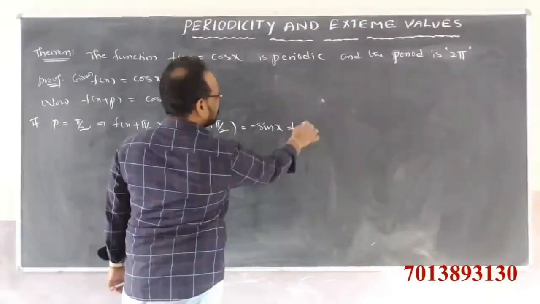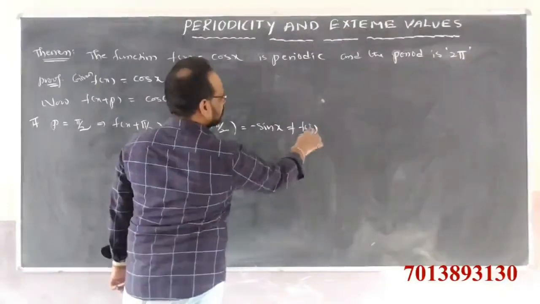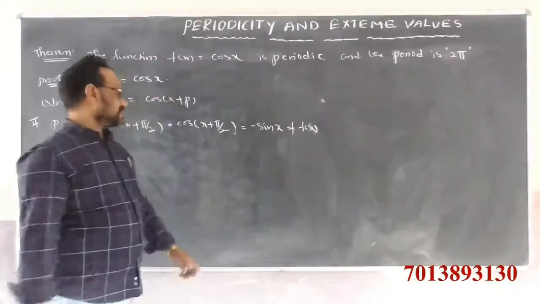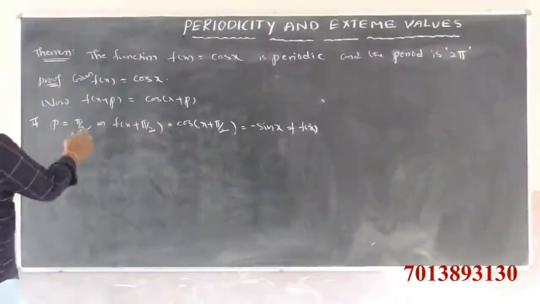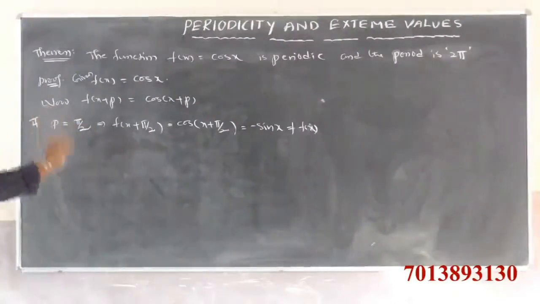Minus sine x is not equal to f of x. So pi by 2 is not a period of the given function.